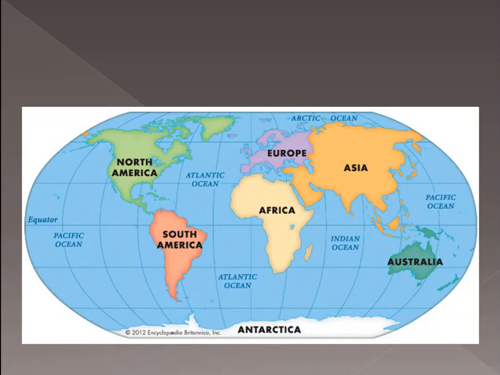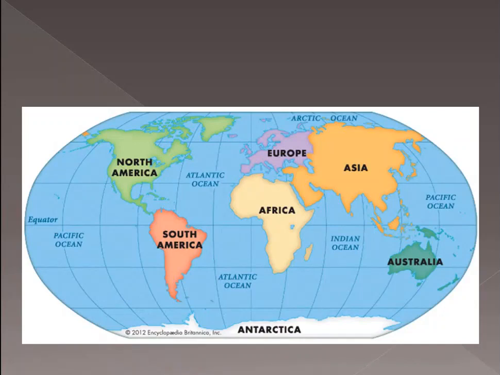These are the 7 continents. Then Pacific Ocean, Atlantic Ocean, Indian Ocean, and the Antarctic or Southern Ocean, which is not mentioned here. Above the Antarctica, there is one more ocean known as the Southern Ocean. And at the top, the Arctic Ocean. So there are 5 oceans.